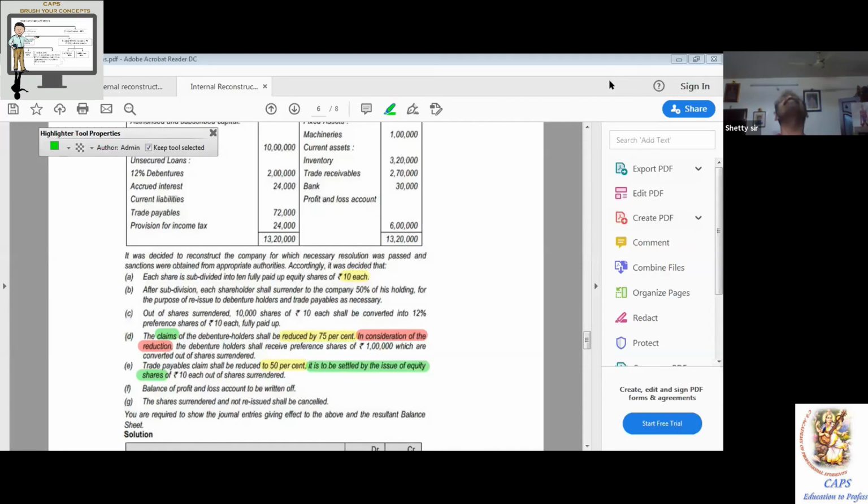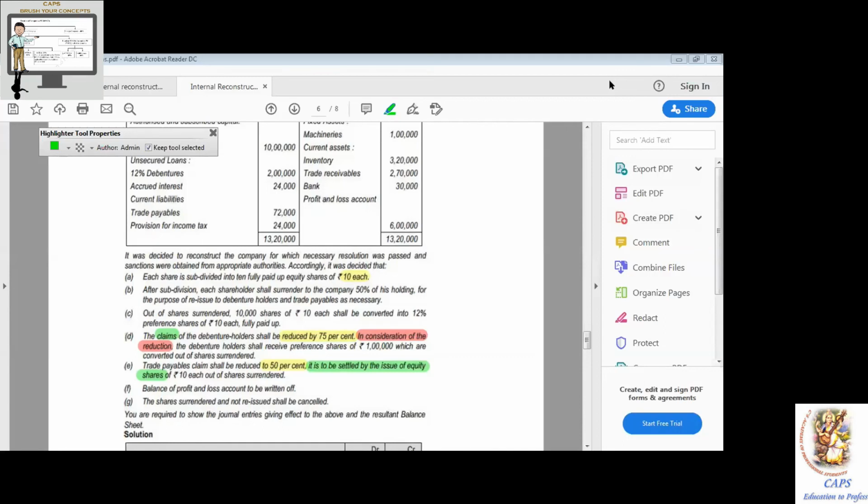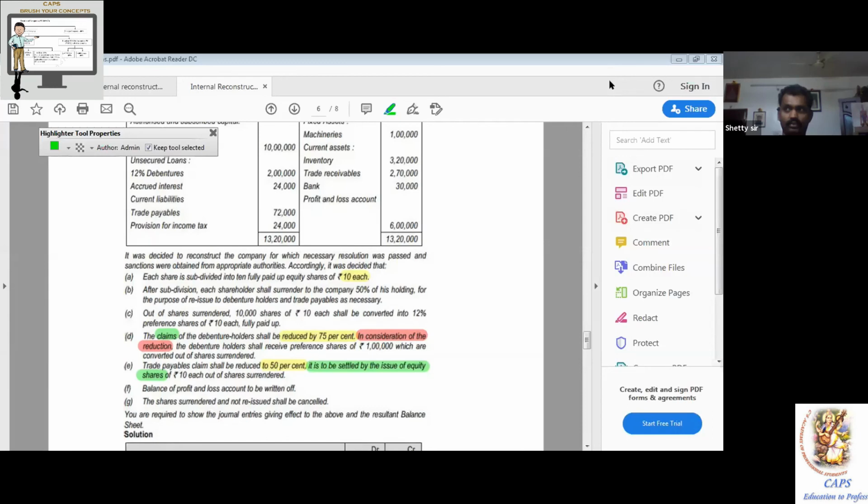How much do they want? 3 lakh, 3,64,000. Being ultimate balance in share surrender transferred.